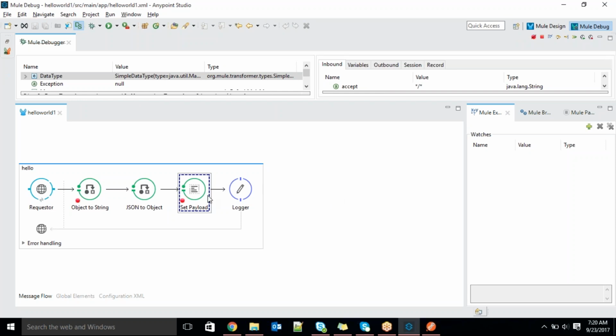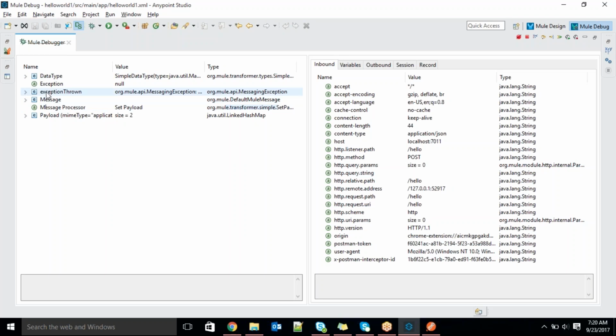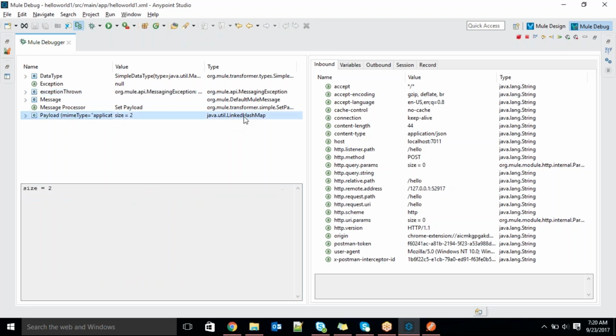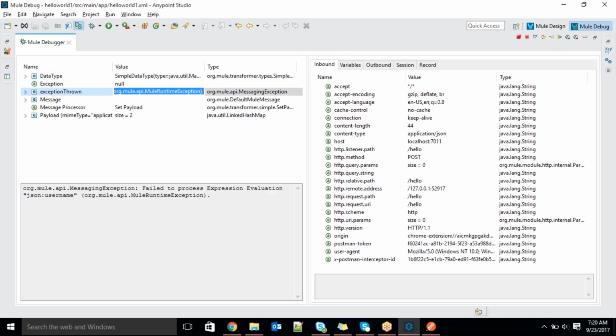So now I will try to hit the request. See the error, guys. Here I'm getting an error. Why is it getting an error? Because earlier I was reading the JSON, I kept JSON colon username, but that has become a map now. You can't read it like that, right? You understood why it is getting an error. So now it is a map.